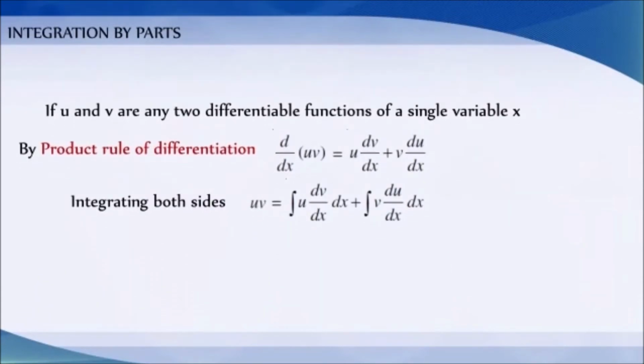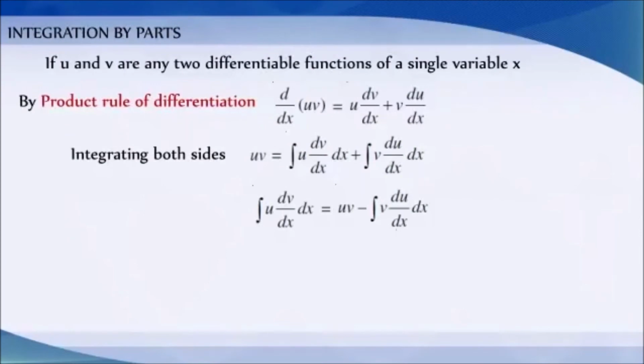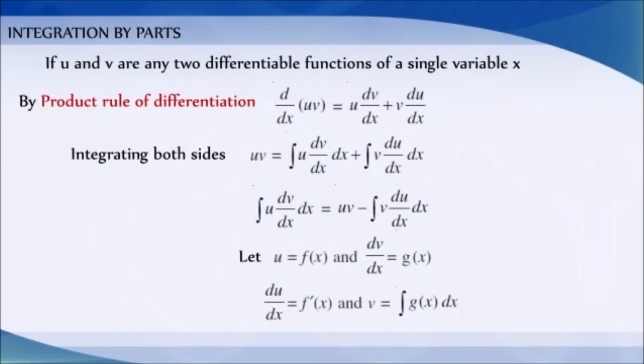That is, ∫u (dv/dx) dx = uv − ∫v (du/dx) dx. Let u = f(x) and dv/dx = g(x). Then du/dx = f'(x) and v = ∫g(x) dx.